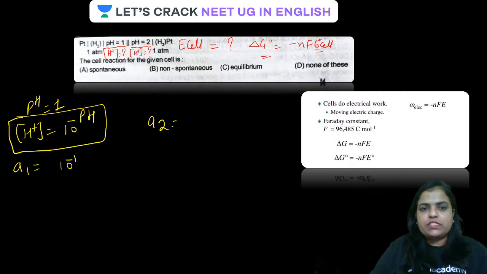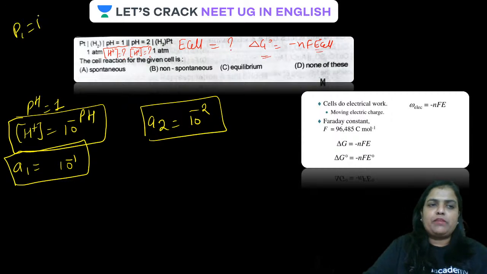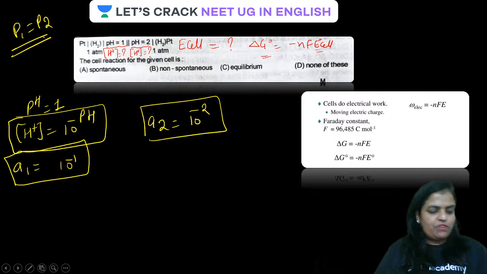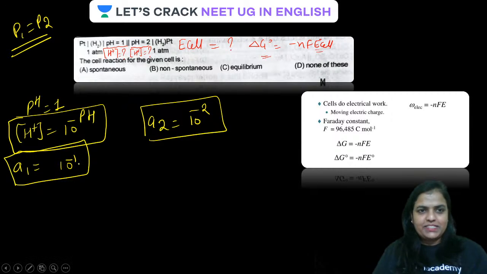Then a2 has to be 10 raised to the power minus 2. So you got the values of a1 and a2. Just put these values in the formula. Remember here pressure is 1 atm, so P1 and P2 are equal, and the pressure formula will not be applied over here. Is that clear?